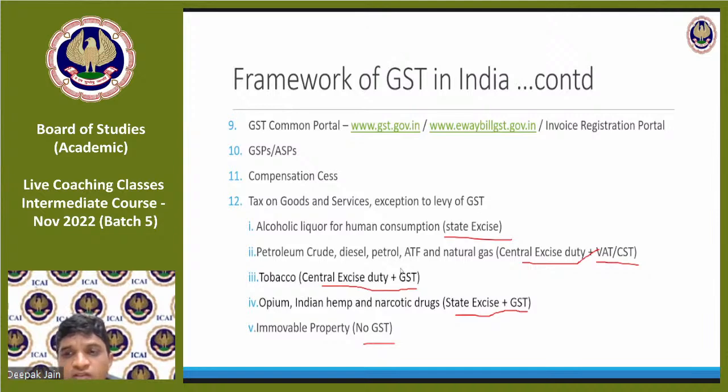From the exam perspective, do we have to know everything about the tax system before GST? Some aspects, because anything could come for you in the multiple choice questions, so it will be important.